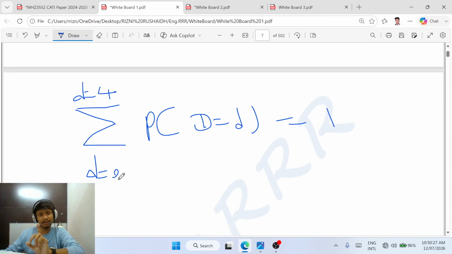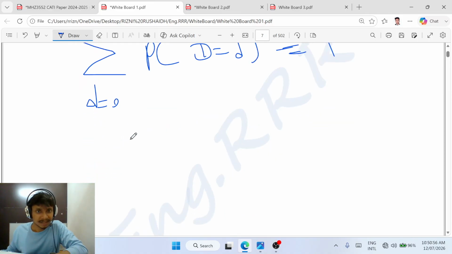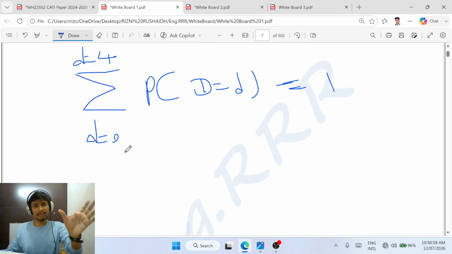I have to substitute for D from 0 to 4. The meaning of sigma is summation, therefore the total summation will be 1. I can also write 10 here, substituting from 0 to 10, but we already know P(D) for D equal to 5 to 10 are all 0. Therefore we don't need to consider greater than 4. This is very important.